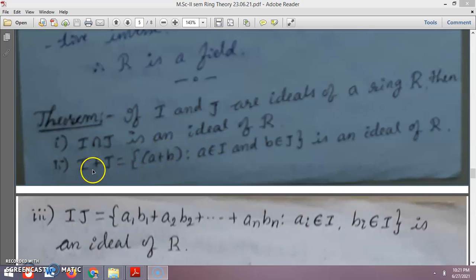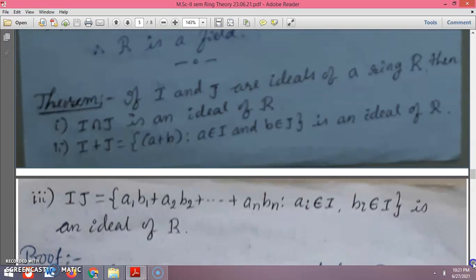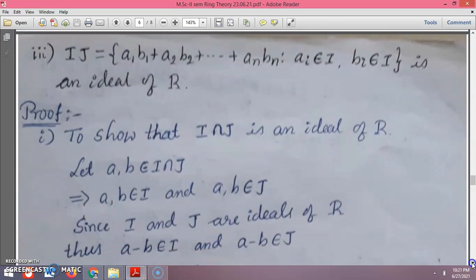The second result is that I plus J, that is A plus B for all A in I and B in J, is also an ideal of R. And the third result is I times J, whose expression is A1 B1 plus A2 B2 and so on up to An Bn, where all the Ai belong to I and the Bi belong to J. This I times J is also an ideal of R. We need to prove these three properties.